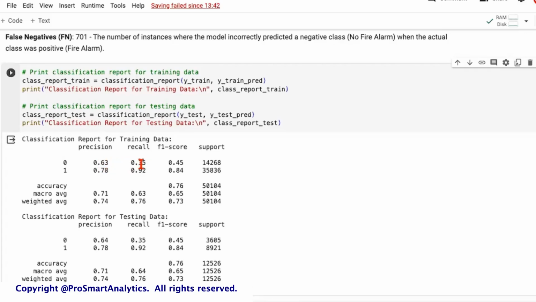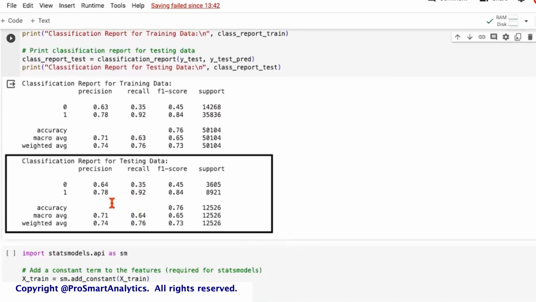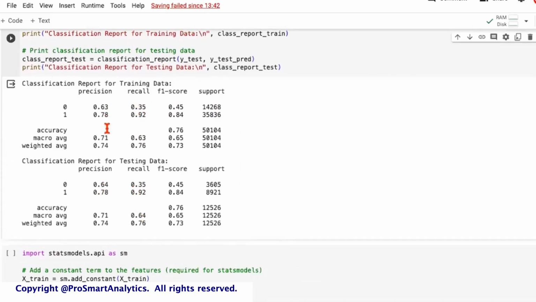This is one area of opportunity that we have with the current model. And in our subsequent tutorials, we'll learn how to deal with such situations. There are multiple ways to deal with it, including trying different models and including different techniques for data preparation. And if you look at the test data, the performance is totally consistent. It's pretty much the same. Your values are almost identical in the test data. So train and test performance is pretty much in sync. We don't have a problem.